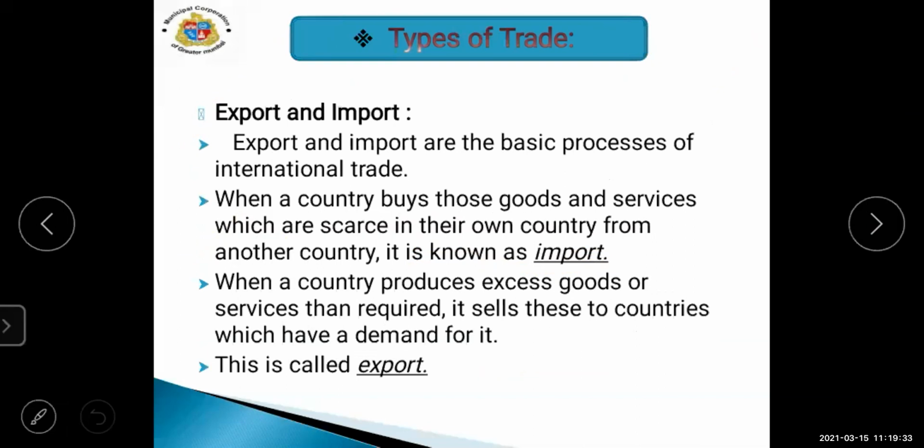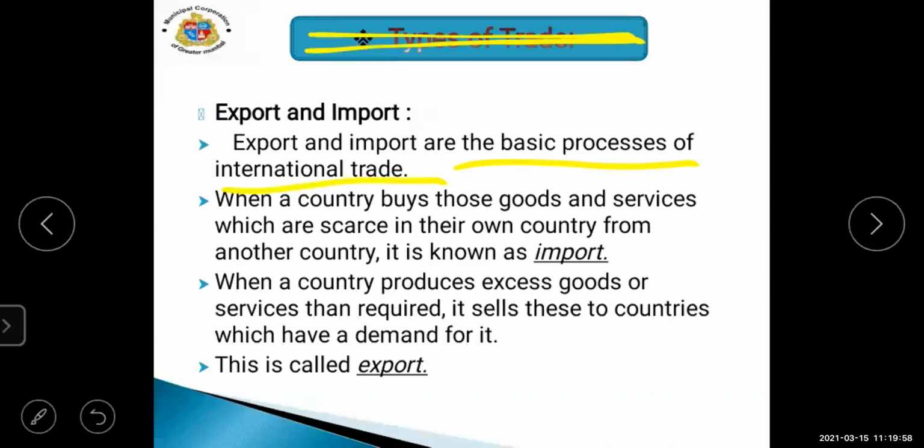Now next, after types of trade, another process in trading is export and import. Export and import are the basic processes of international trade. When trading is done at the international level, we have to go through this process of import and export. Let's see what it is.